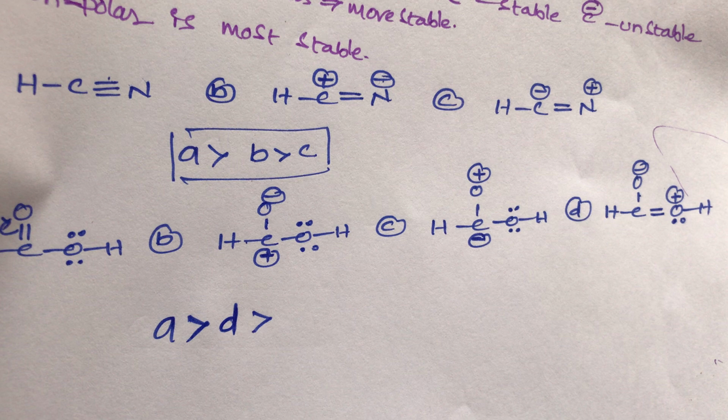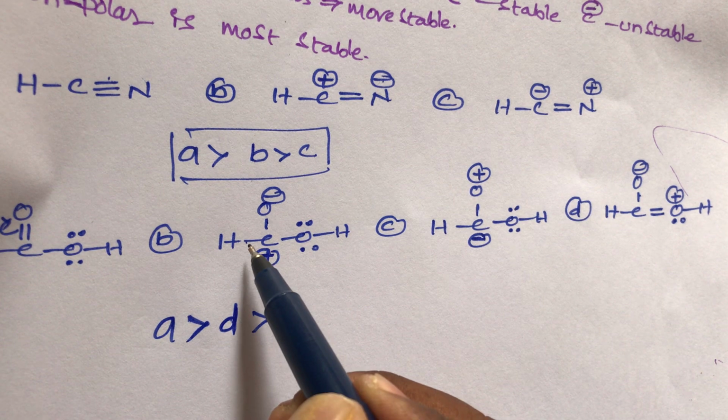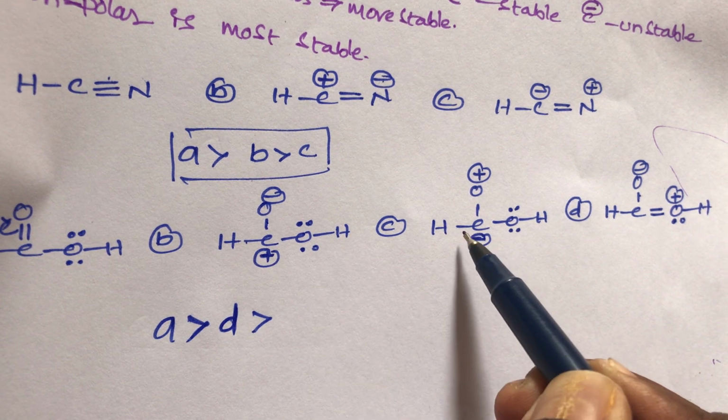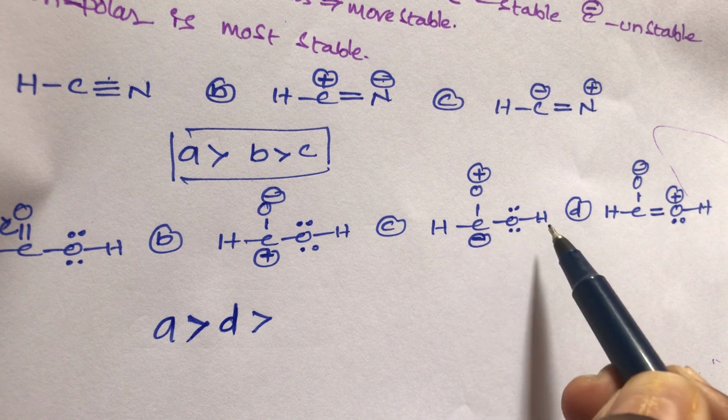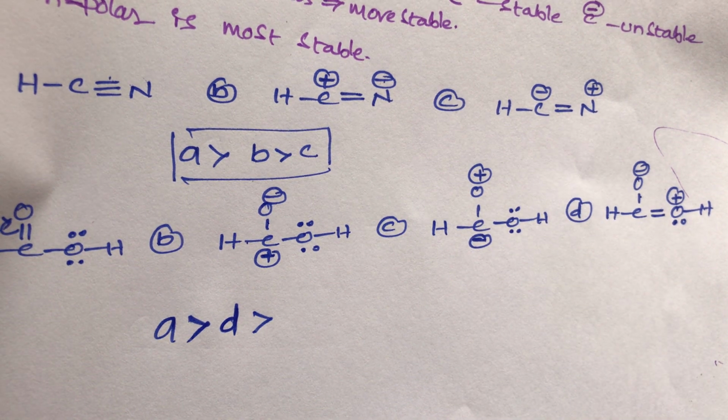What about B and C compound, student? B compound has 1, 2, 3, 4 covalent bonds. C compound also has 1, 2, 3, 4 covalent bonds. Equal covalent bonds are there. Now what is the third point, student? If a negative charge is present on a more electronegative atom, that is always more stable.